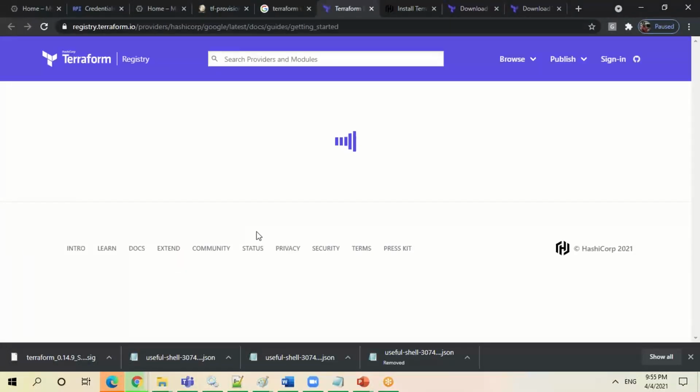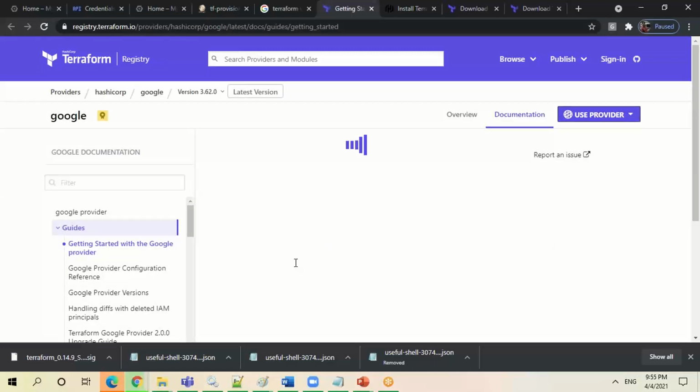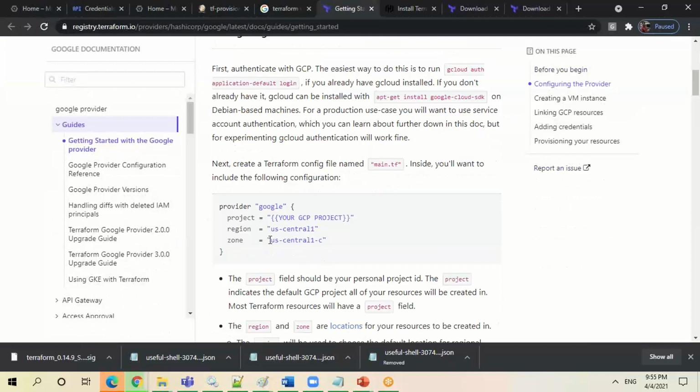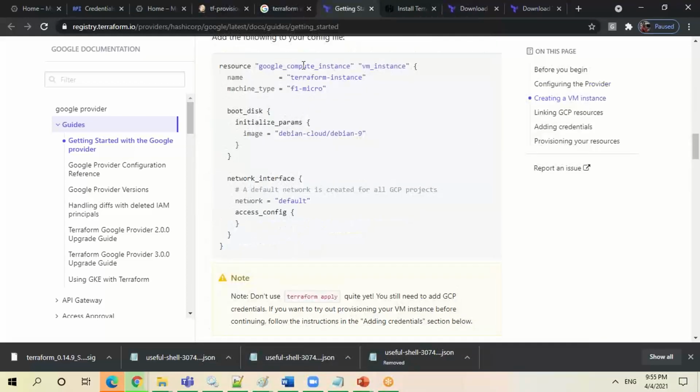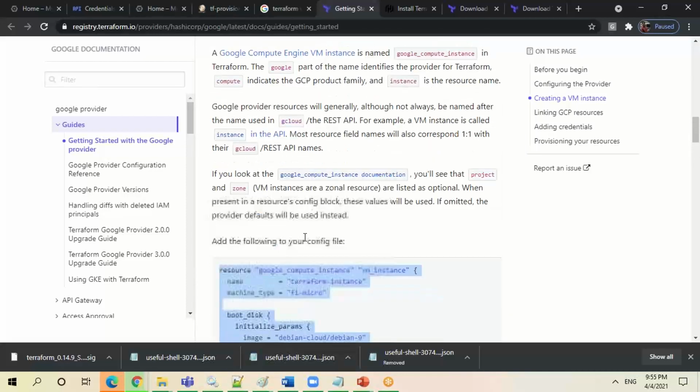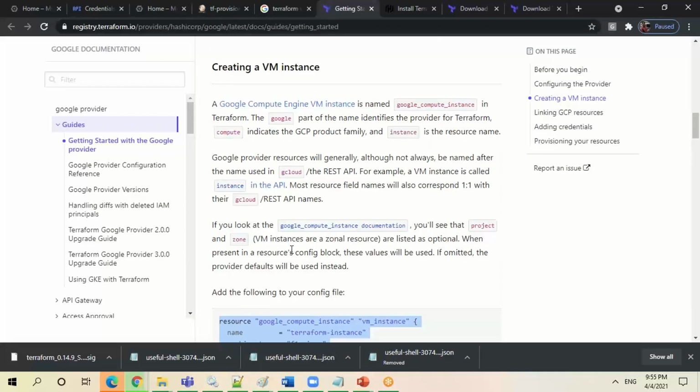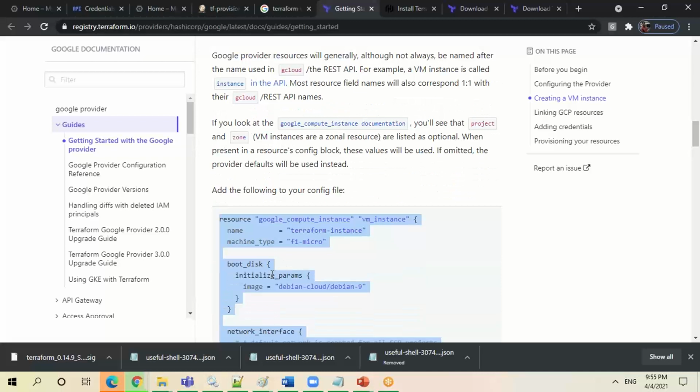Go through this and you will get the basic steps. See the steps they have given. You should have one main.tf file, and the provider is the Google provider. You want to use Compute Engine. Just copy whatever they have given as it is and use the values they have given. But you have to give that credentials file either at the code level, or directly give a reference by exporting that path in your CLI, wherever you are running your Terraform.